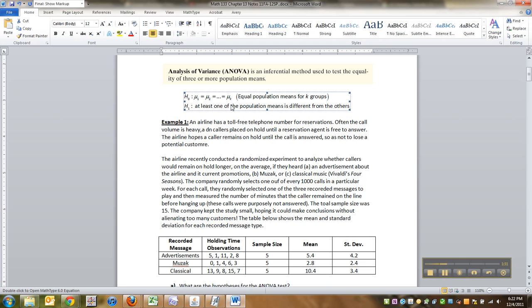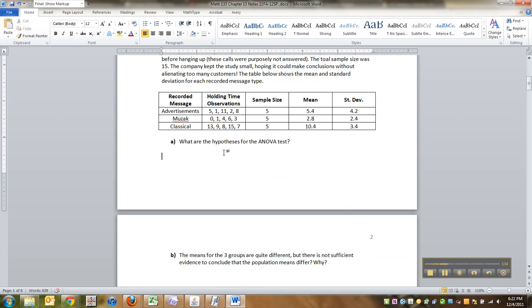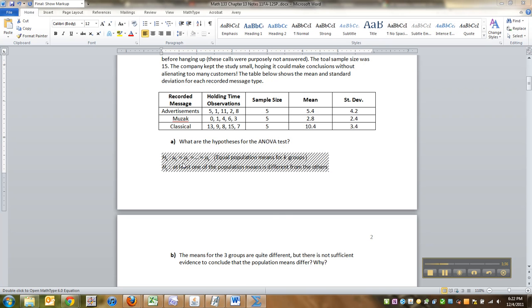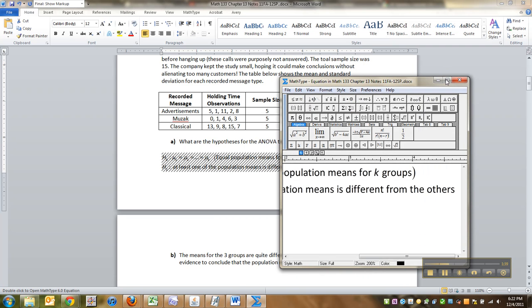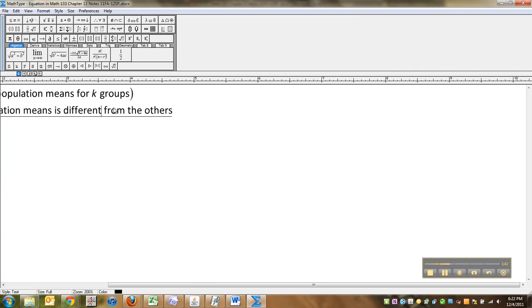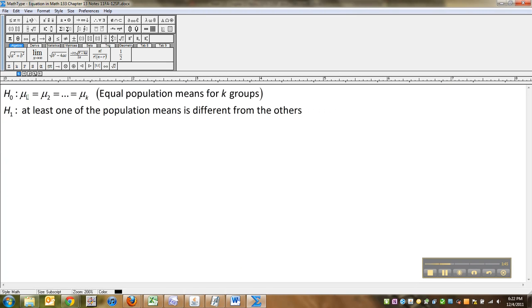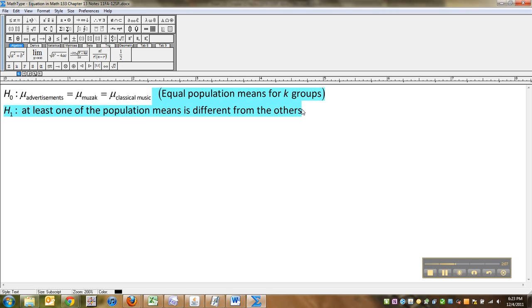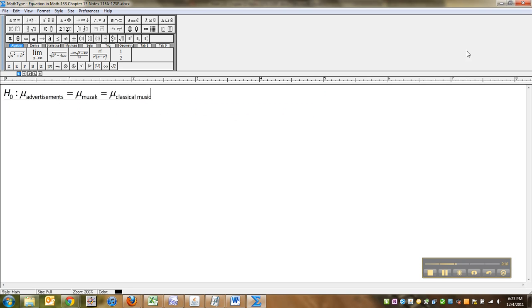So the hypotheses for the ANOVA test is that the means for all 3 groups are the same. So let me bring that up here. Okay, so that the mean for the advertisements is equal to the mean for the music group. Music is that funky elevator music, right? And then classical. That they're all the same. That it doesn't matter what you play for these people, they're all going to be the same.